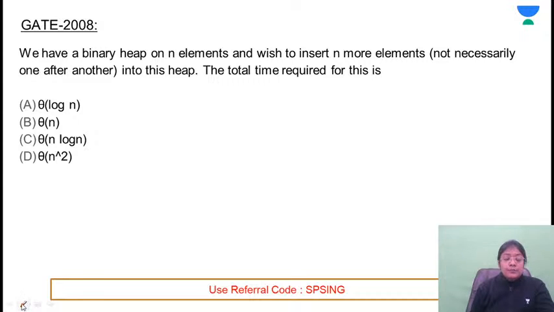Next question. We have a binary heap on n elements and wish to insert n more elements. Already there is some heap which is containing n elements and we wish to insert n more elements, not necessarily one after another, because we know that to insert the elements in the heap tree there are two options.